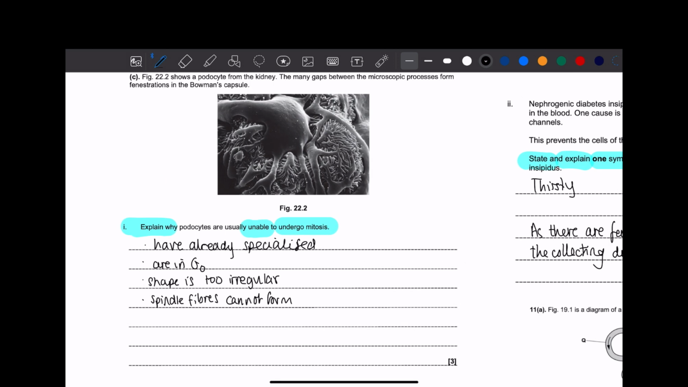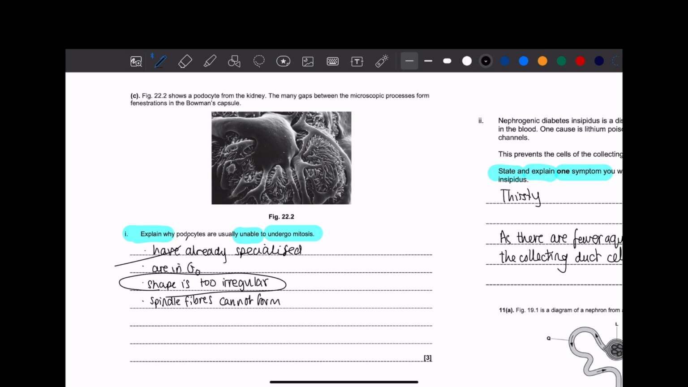So, if we go back, the only point that I haven't mentioned is this. The shape is too irregular. Like, guys, I wouldn't get this in the exam, right? There's no way I'm going to say that. But I learned it from this question. And to be fair, they did give you the diagram for a reason, right? But we didn't need to use the diagram because we still would have gotten the 3 marks. But this is a learning lesson.